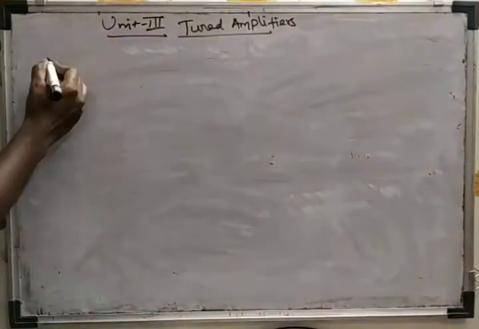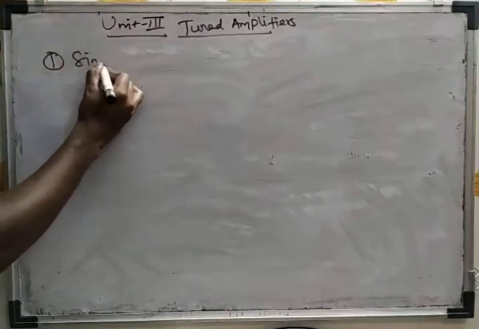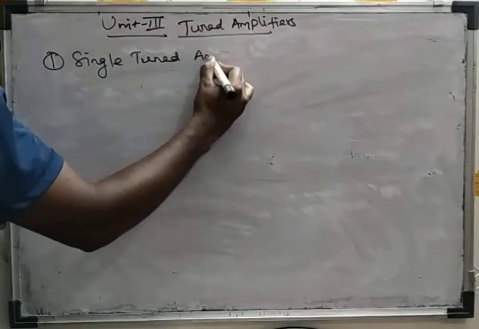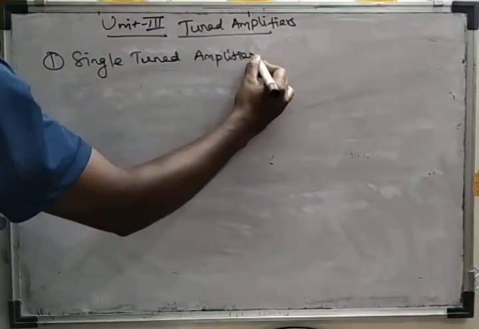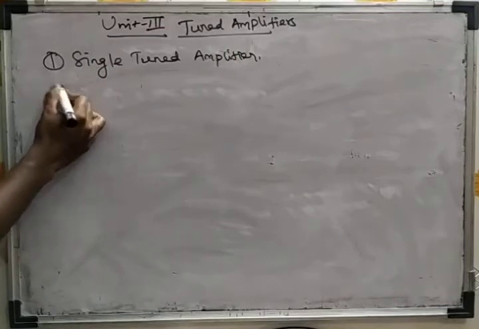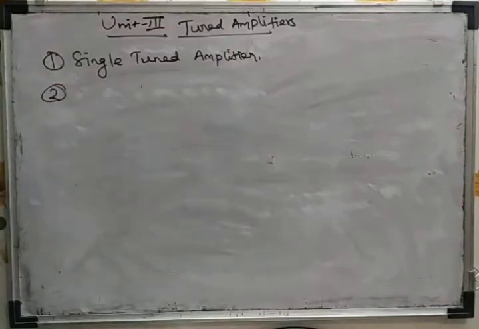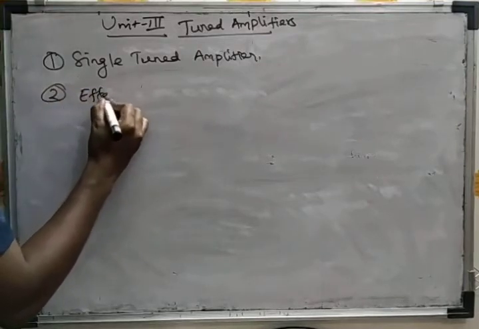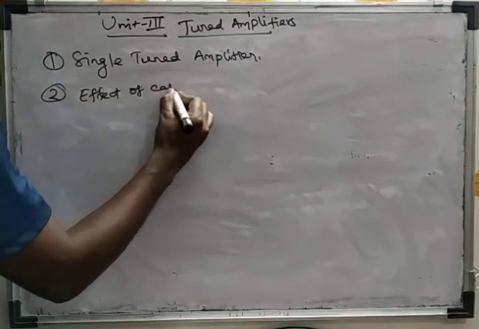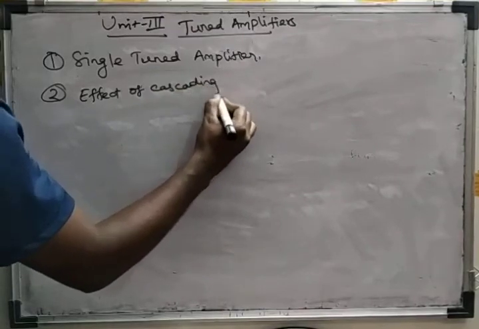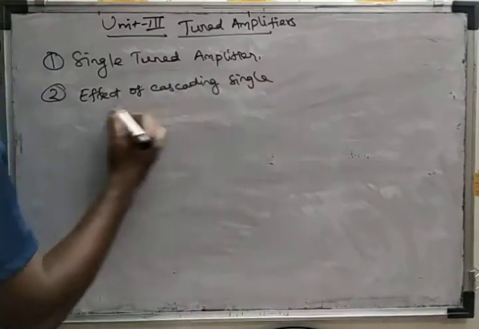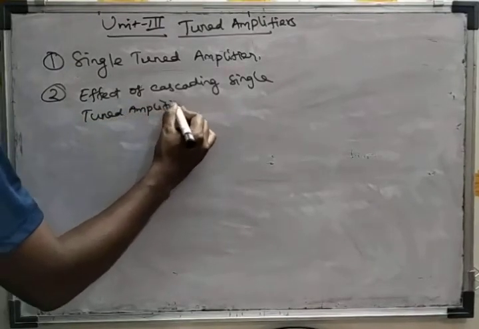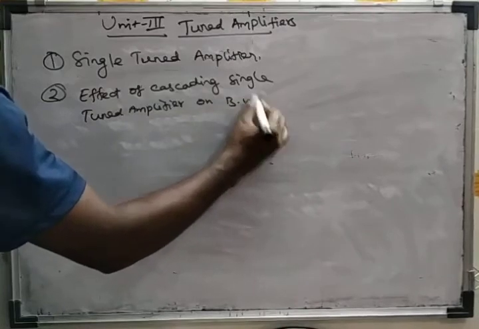In Unit 3, first we are going to discuss the single tuned amplifier. Then we have to learn the effect of cascading single tuned amplifiers on bandwidth.